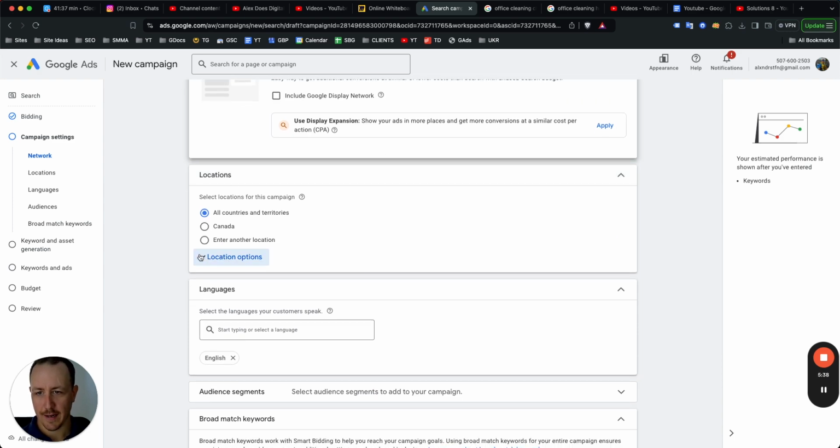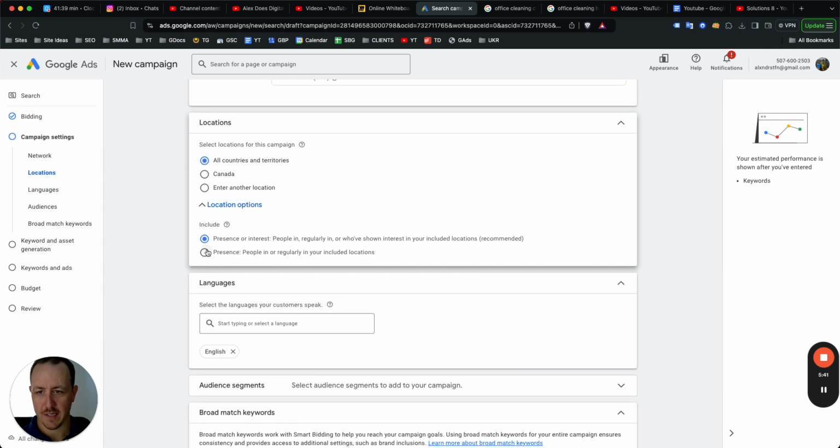For location targeting, first thing, click location options. Always select this one. You want people in or regularly in. You don't want people who've shown interest in, right? That's just way too broad. It's people like me that are just searching for ads, for examples, or people thinking about starting a business, you know, a few states away. It doesn't really make any sense.